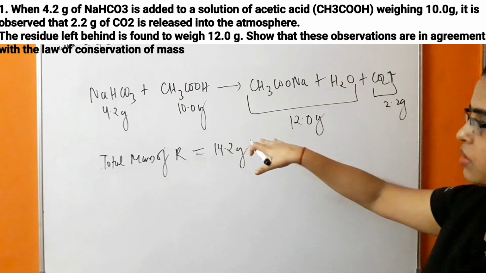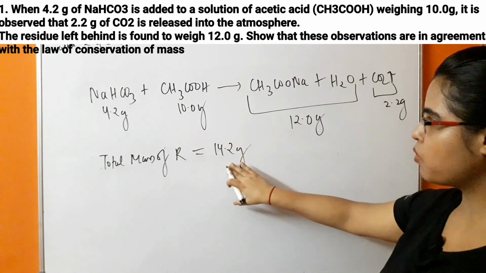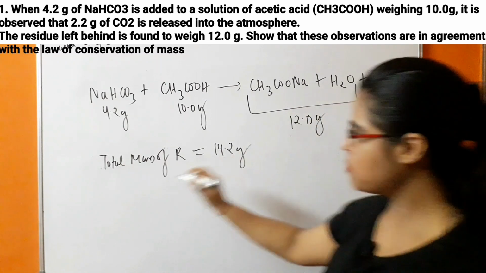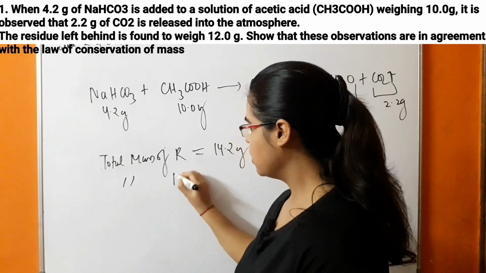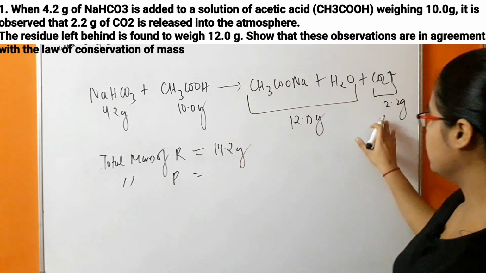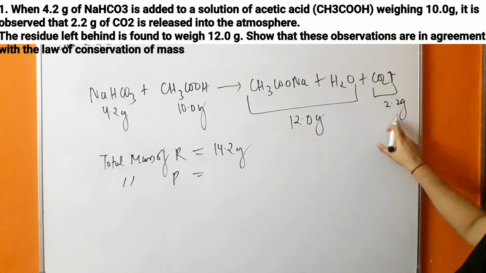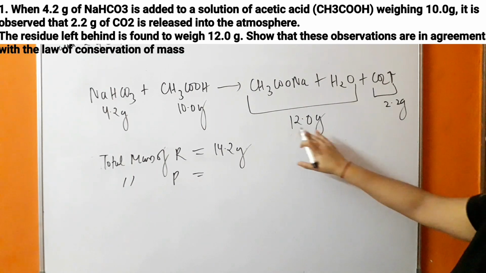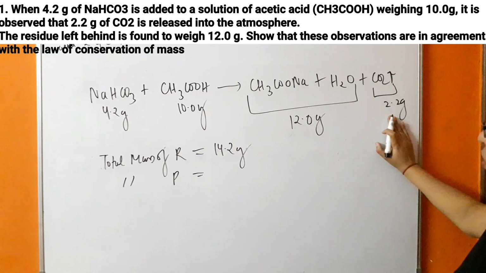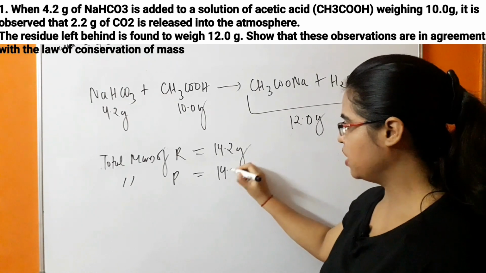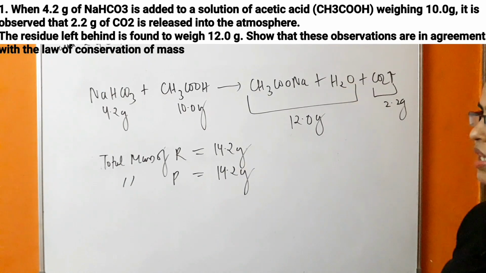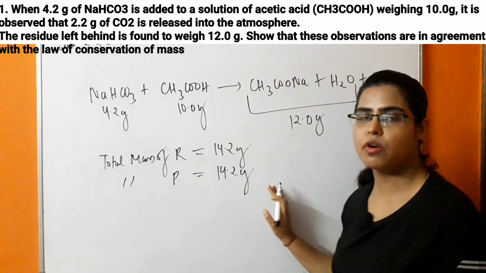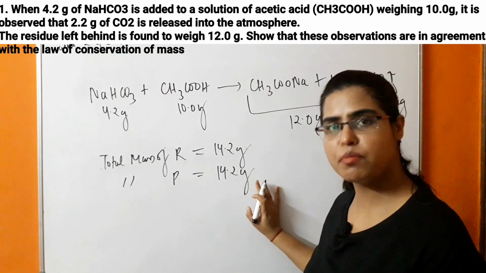The total mass of the product is also 14.2 gram. If you add 12 with the 2.2, it will be 14.2 gram. It means this reaction is following law of conservation of mass.